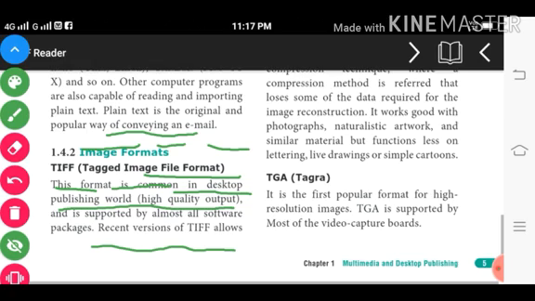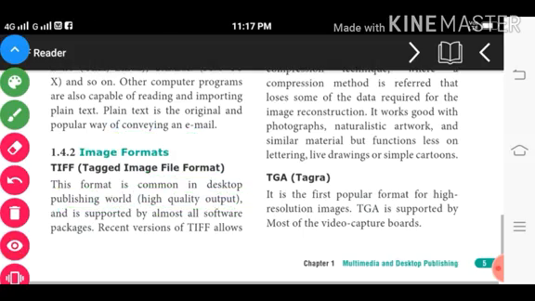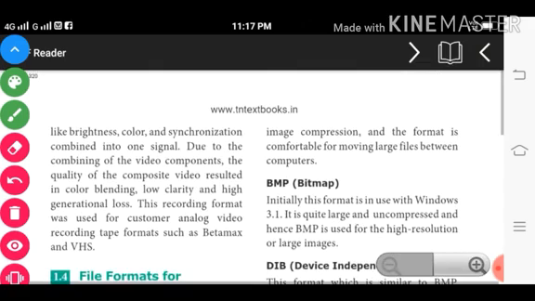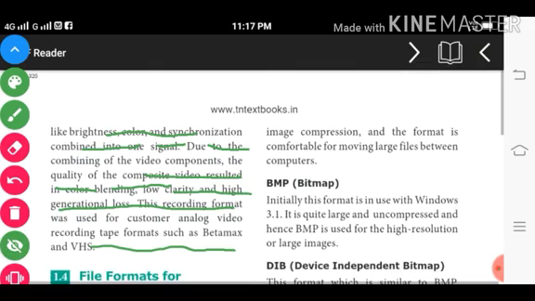Recent versions of TIFF allow image compression and format compatibility for moving large files between computers.